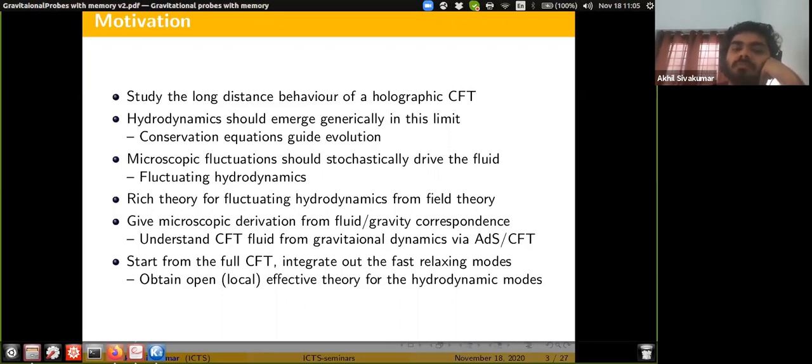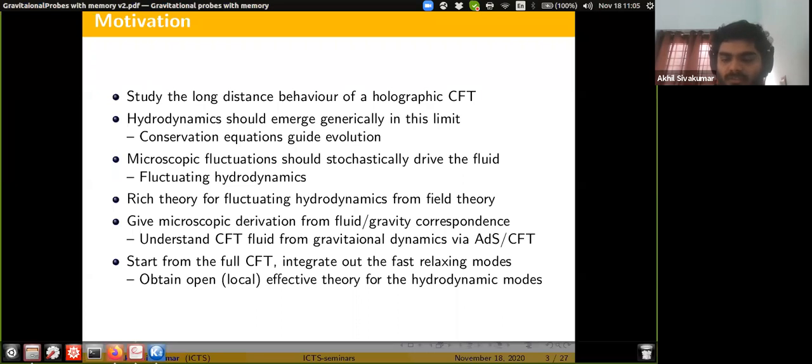There's a lot which has been said about fluctuating hydrodynamics from a purely field theory side, based on what should be the structure of their non-local, low energy effective action and so on. But we lack a microscopic derivation, say in the style of what fluid gravity correspondence did for dissipative hydrodynamics.